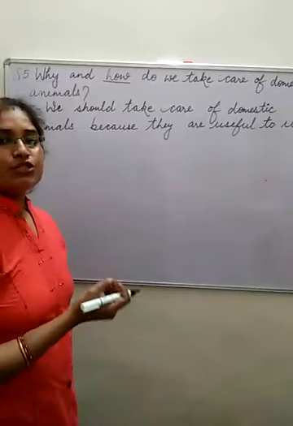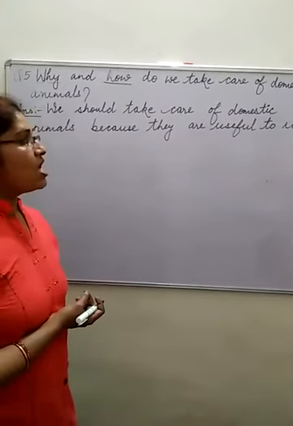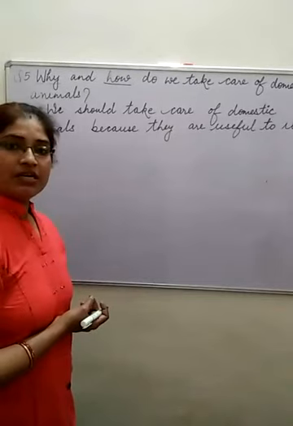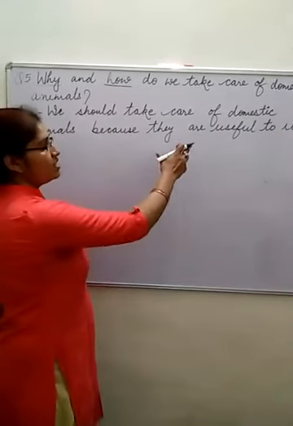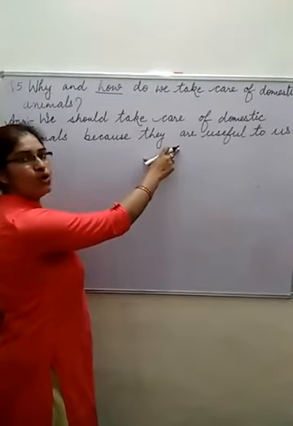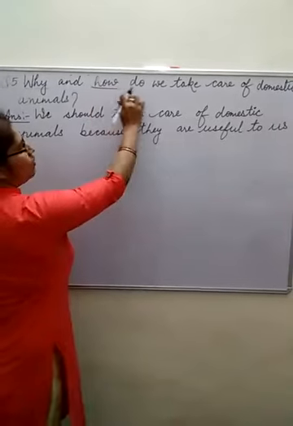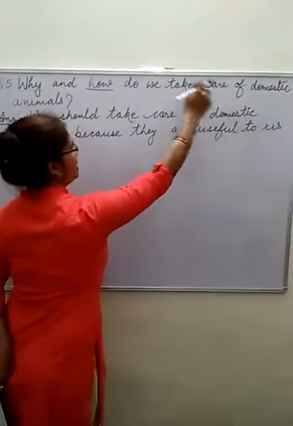And there are many animals. A dog basically we keep as a pet animal. Okay, and a dog guards us. So there are many animals that we keep in our homes and they are useful to us. Okay. Now we will answer the second question. How do we take care of domestic animals?